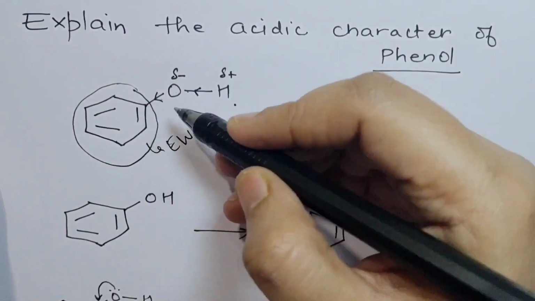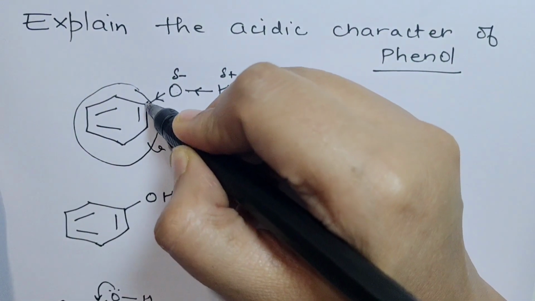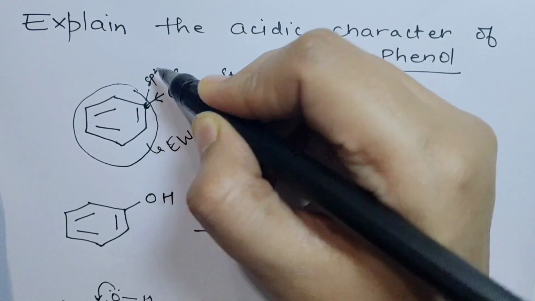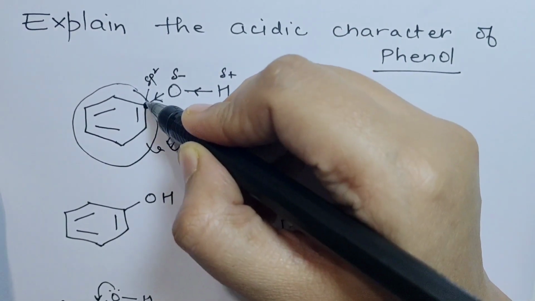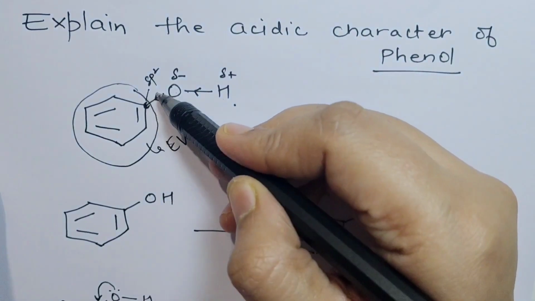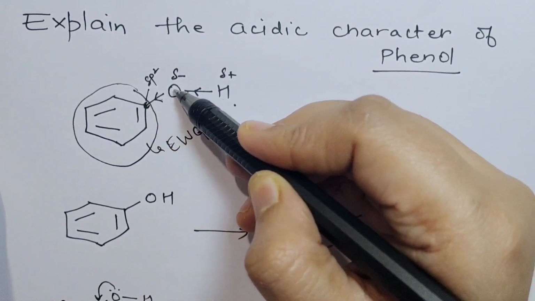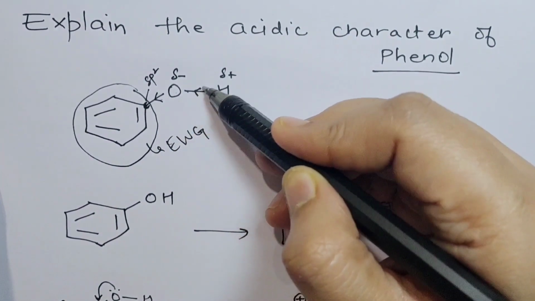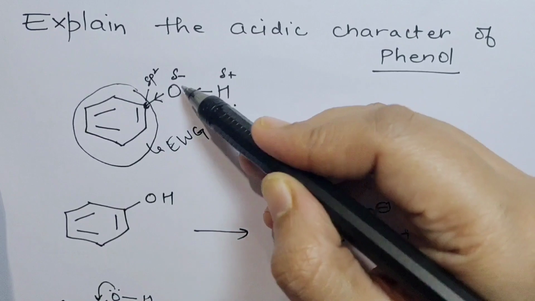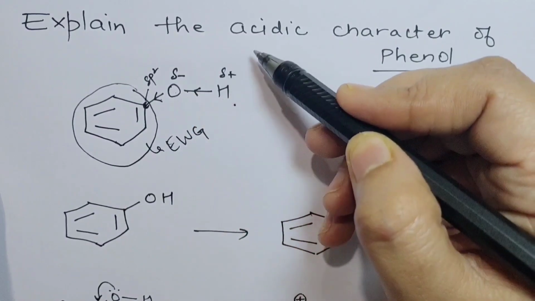The same thing can be explained as follows. This carbon is sp2 hybridized, so this carbon is more electronegative. Therefore, it pulls the electron density from the C-O bond, making oxygen pull the electron density from the O-H bond, therefore making the O-H bond more polar.